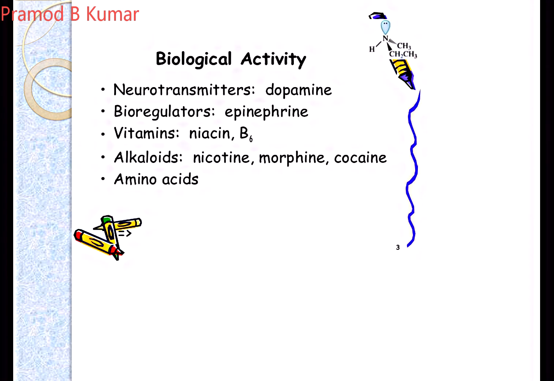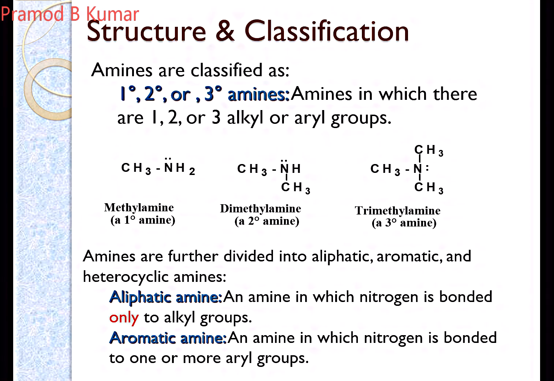As mentioned, neurotransmitters like dopamine, bioregulators like epinephrine and norepinephrine, vitamins like niacin and vitamin B6, alkaloids like nicotine, morphine, cocaine, and amino acids like tryptophan and histidine, they contain amino groups in their structure. Now let us go for the structure and classification of amines.